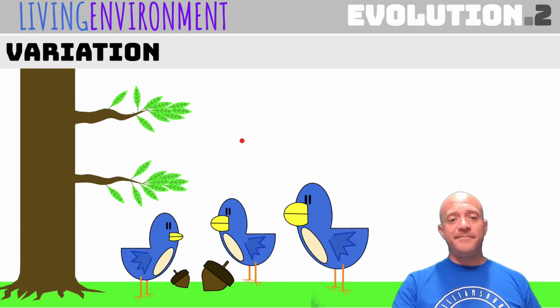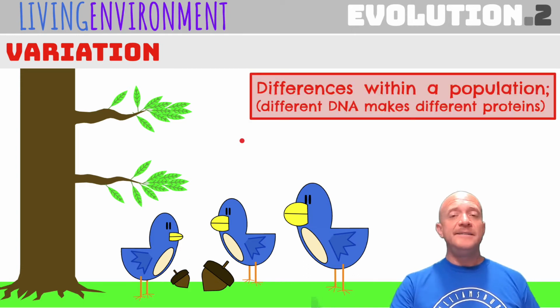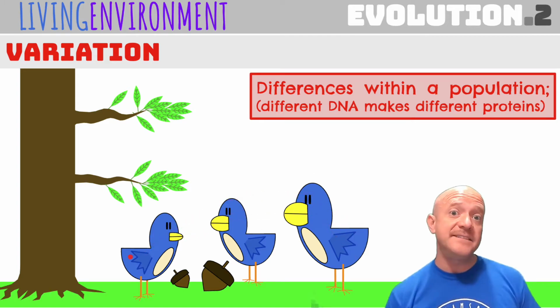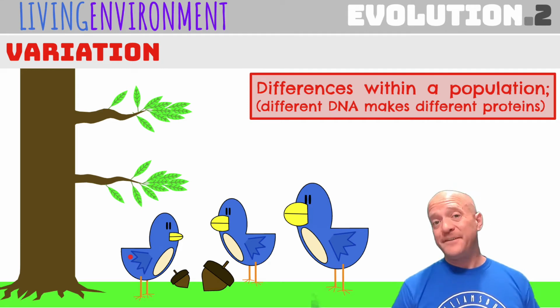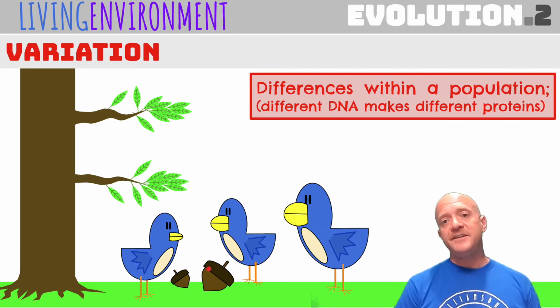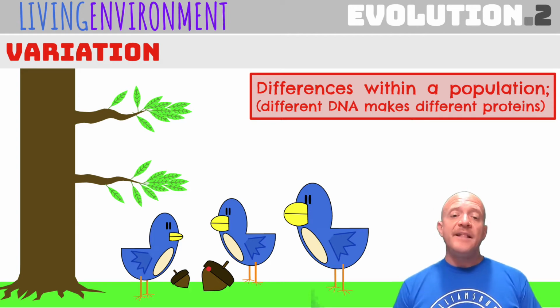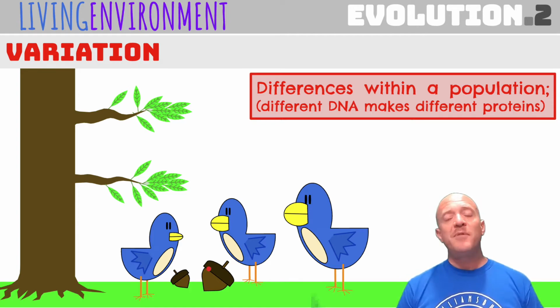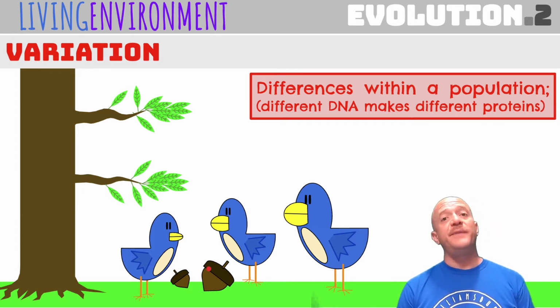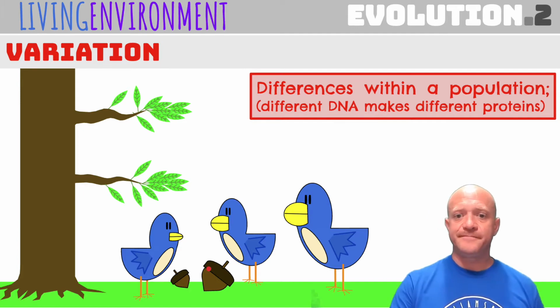So variation is simply differences within a population. Variation could refer to the differences in the beak size, differences in the actual size of the organism, slight differences in the color, also the size of the seeds. All of these show variation because they all have different DNA. Remember, only identical twins have exactly the same DNA. So different DNA is going to make different proteins.